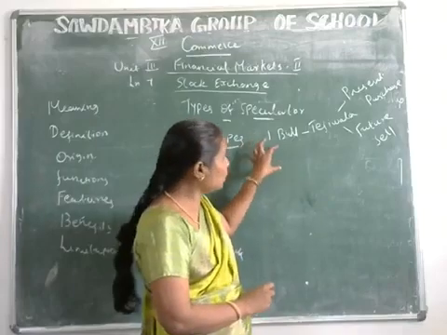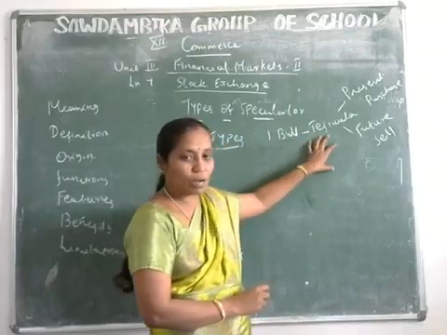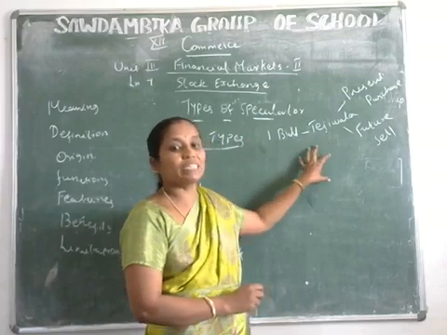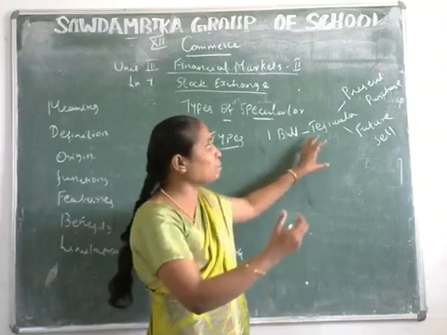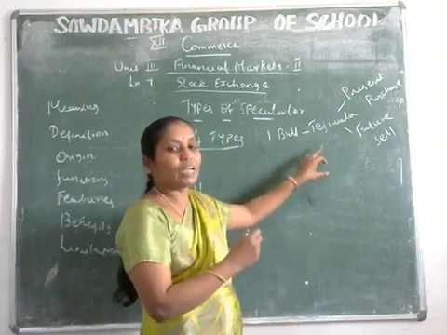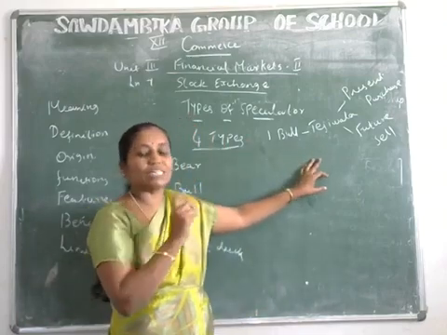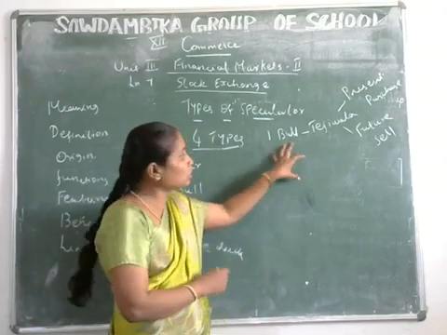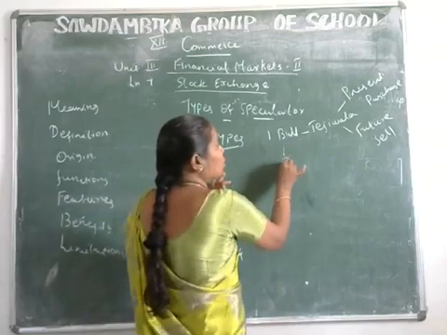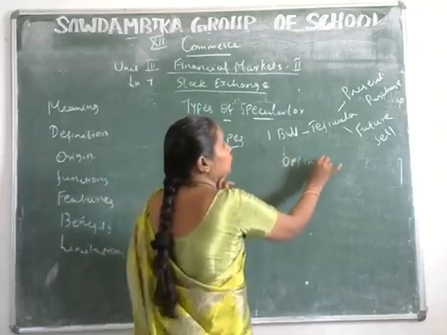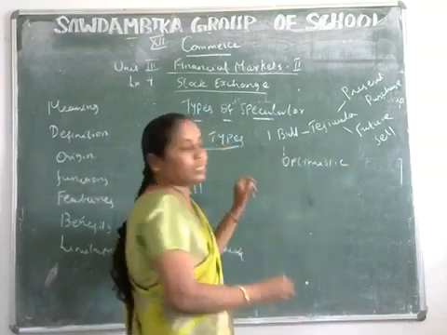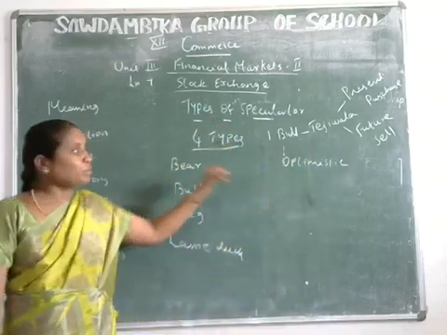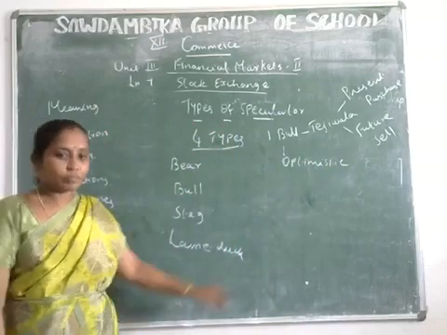So bull is also called Tejiwala. He expects prices to rise in future. Presently he purchases the securities and in future he sells the securities at higher prices. This bull operator is also called an optimistic speculator. Bull operator is also called what? Optimistic speculator. Understood this one?